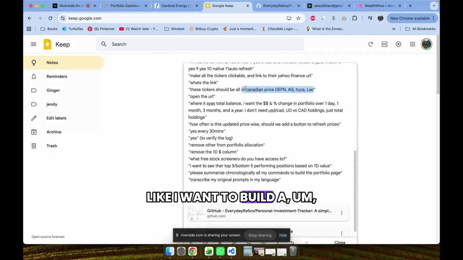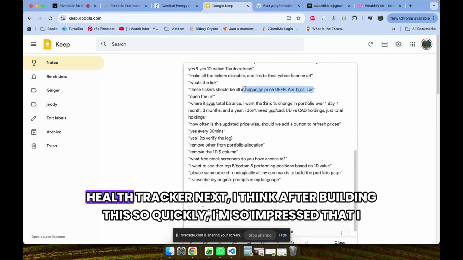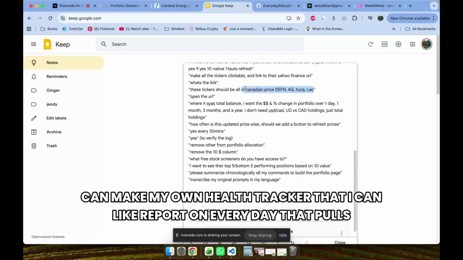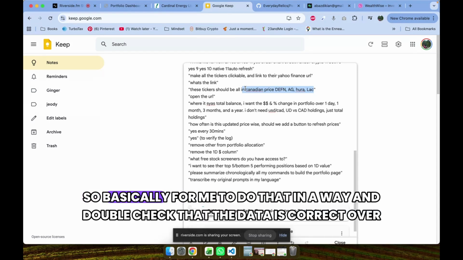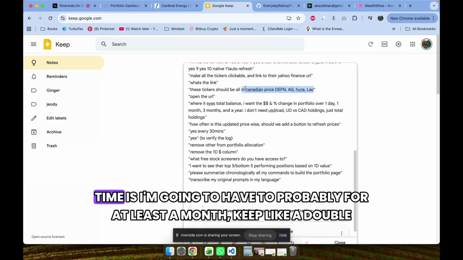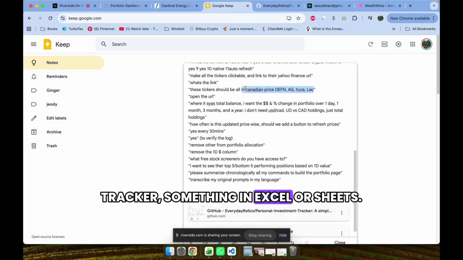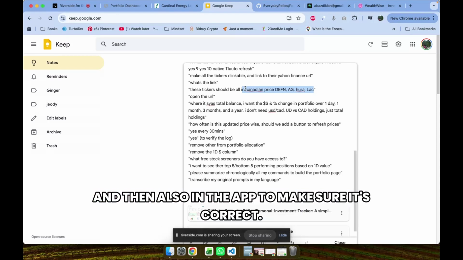I want to build a health tracker next. After building this so quickly, I'm so impressed that I can make my own health tracker that I can report on every day, that pulls calories, results, how much time I spend at the gym. I want to do that. So for me to do that and double check that the data is correct over time, I'm going to probably, for at least a month, keep a double tracker, something in Excel or Sheets, and then also in the app to make sure it's correct.